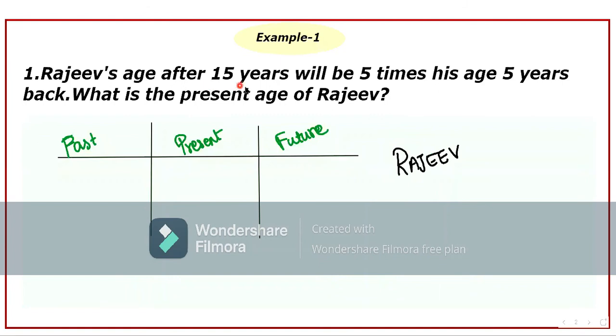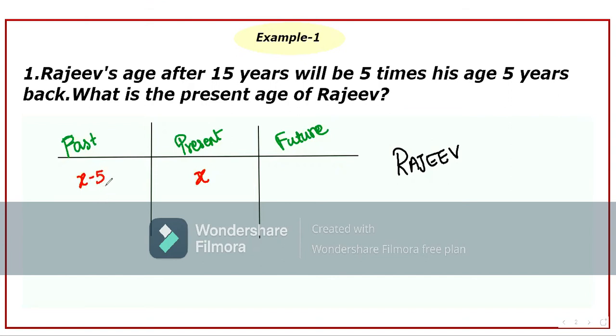Rajiv's age after 15 years. So this is something in the future, right? And also here, age 5 years back, that is 5 years ago, is a past age, right? So past and present ages are being compared. In these kinds of scenarios, try to assume the present age as x. Only then you can express what is past and what is present. Okay, so let's assume the present age of Rajiv as x, and it's clear his age 5 years ago will be x minus 5. He will be younger, right?